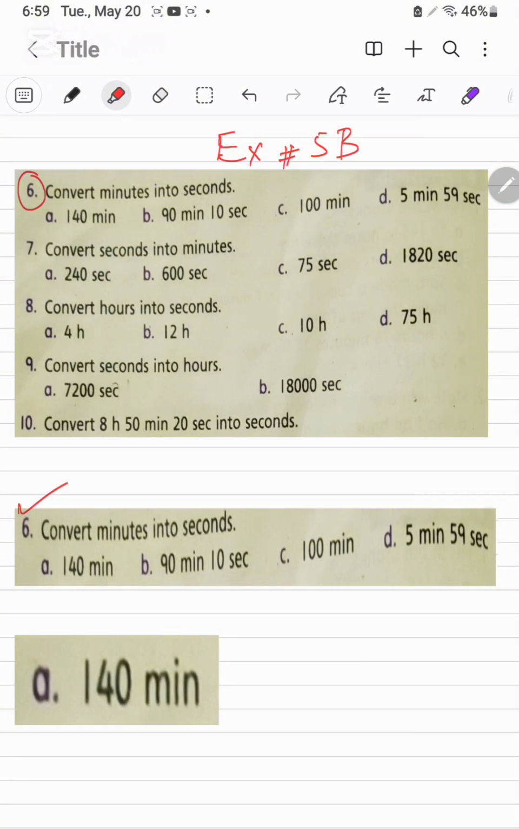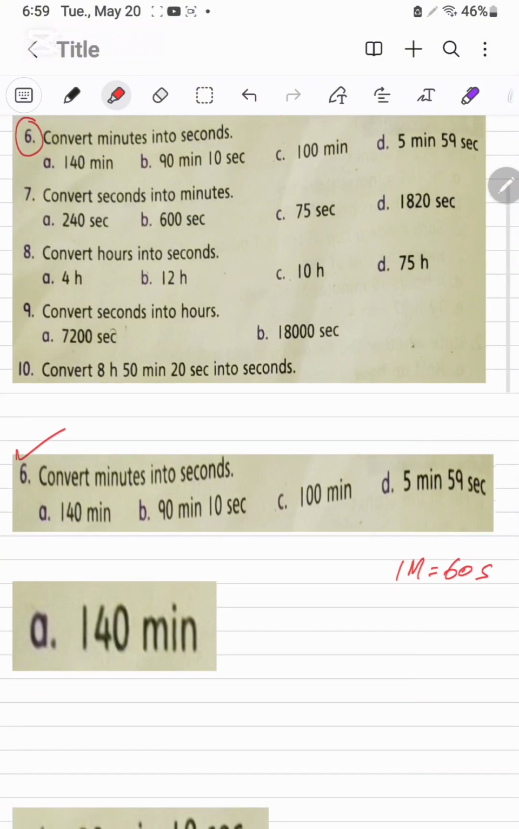It is the 140 minutes that we are going to convert into seconds. 1 minute is equal to 60 seconds. We will multiply the 140 with the 60 seconds. 140 मल्टीप्लाइड बाई 60, जीरो से मल्टीप्लाई करेंगे तो सारे जीरो हो जाएंगे।